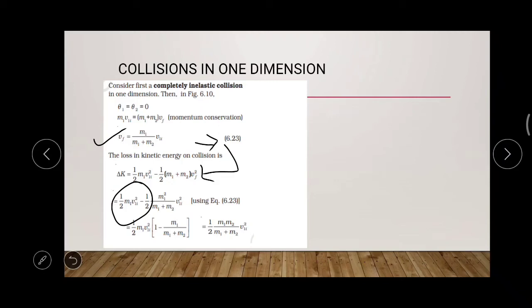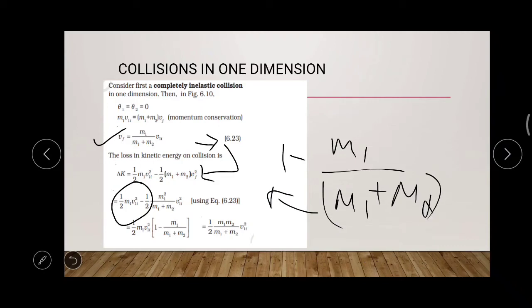That is actually m1 plus m2 minus m1 divided by m1 plus m2, isn't it? You are cross multiplying the 1 with the entire term. So the term in the bracket will become m2 divided by m1 plus m2.